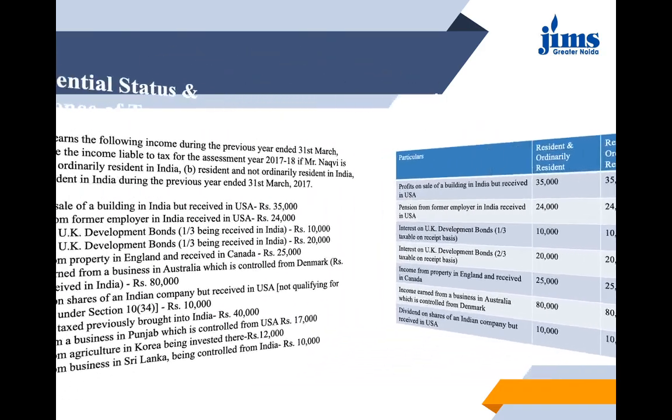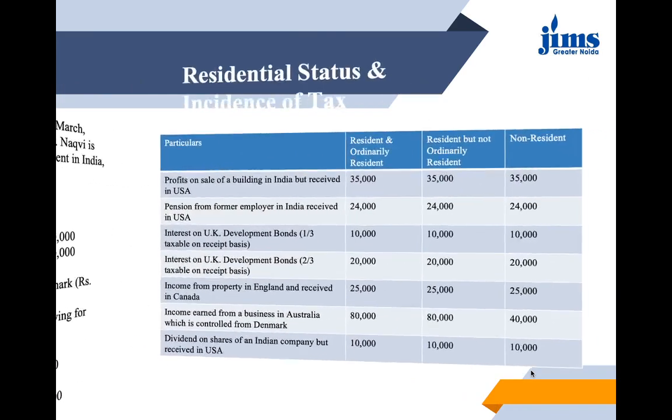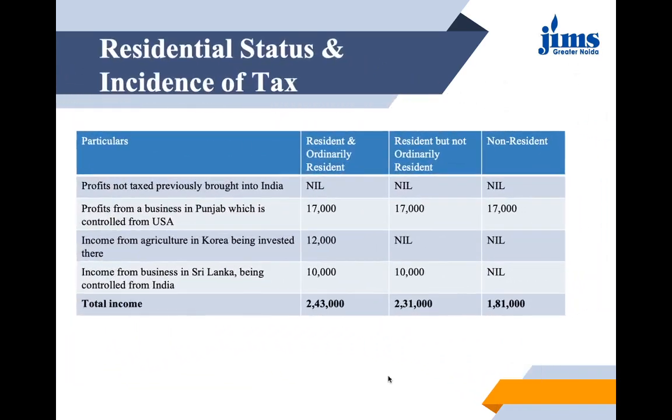Now let us see the next one. We have done till the 8th, now let us see the 9th one. Profits from business in Punjab, which is controlled from USA, 17,000. The business is being run from Punjab, so the profit is being generated from Punjab, accruing in India. For that reason, it would be taxed in all the 3 cases.